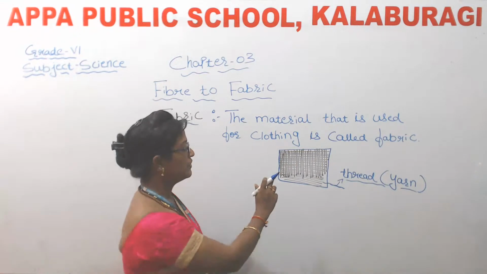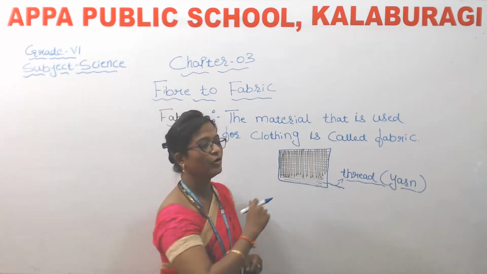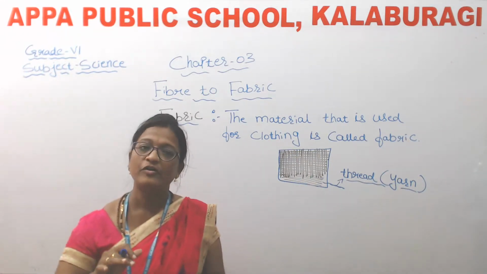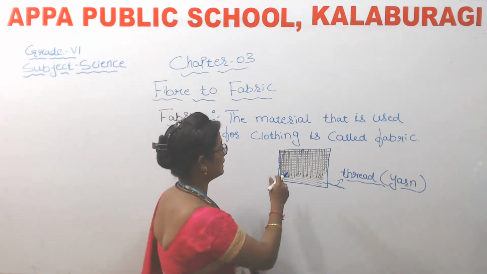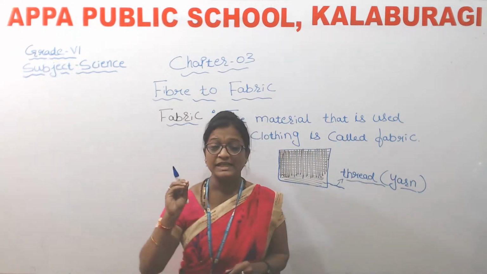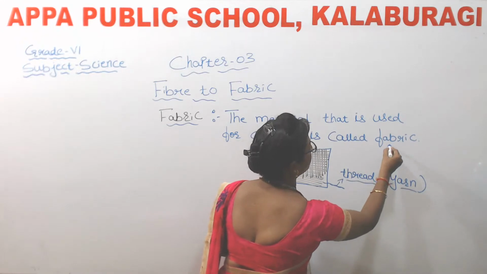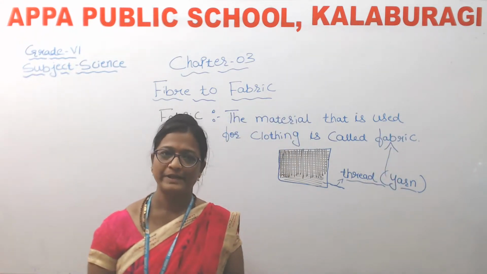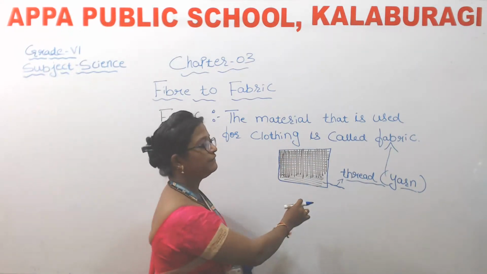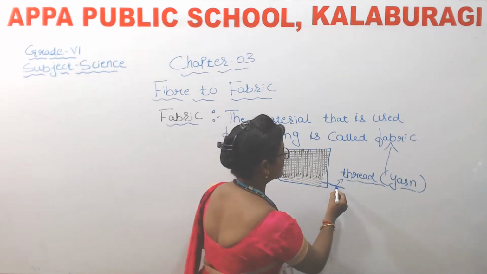Got it? So how are fabrics made? Fabrics are made up of yarn. And how are the yarns arranged? They are arranged horizontally and vertically. Yarns are arranged together to make a fabric. Got it? So fabric is a piece of cloth, and the loose thread at the end of the fabric is called a yarn.